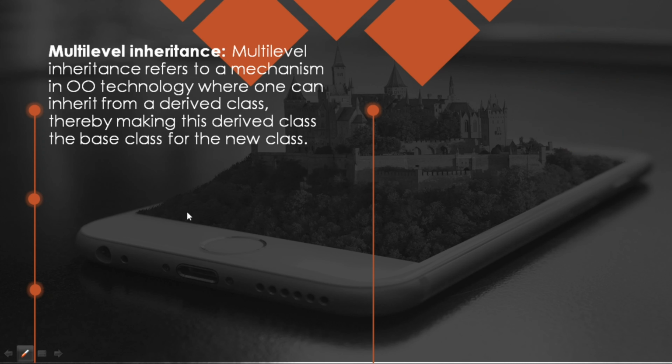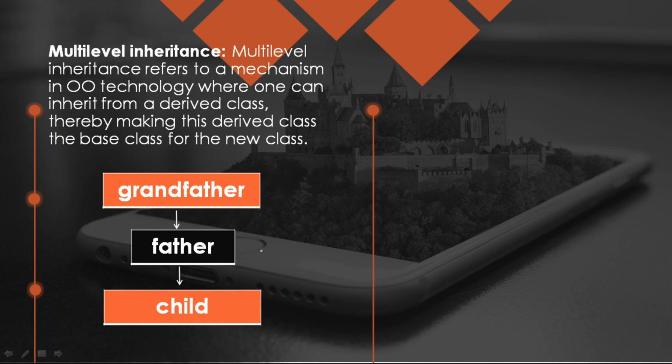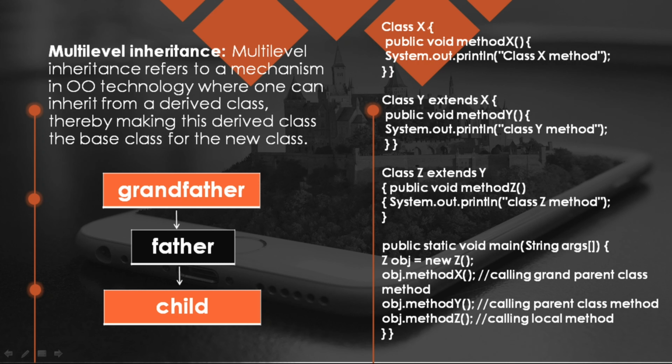So how does this multi-level inheritance work? Grandfather properties will be given to father, and the father properties will be given to the child. So in this way multi-level inheritance works. Here is a small code. So X is a grandfather class. In this X class I am taking a method named X,